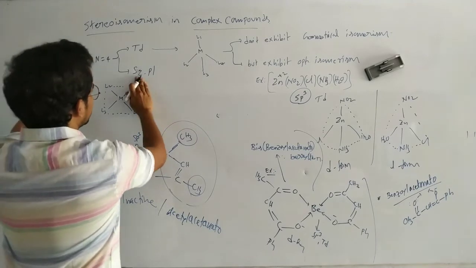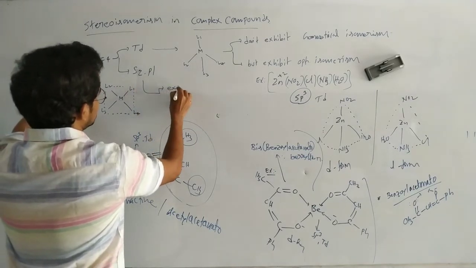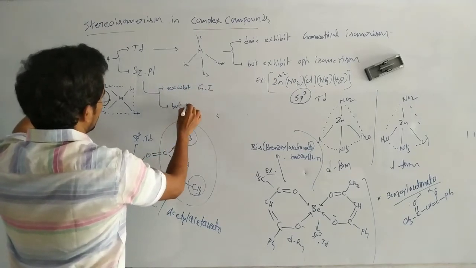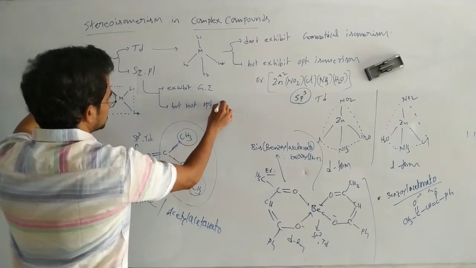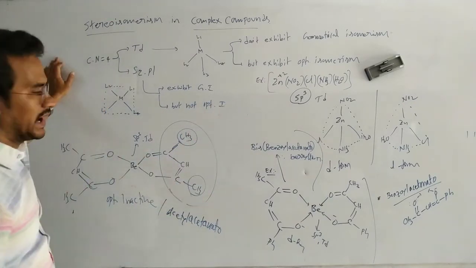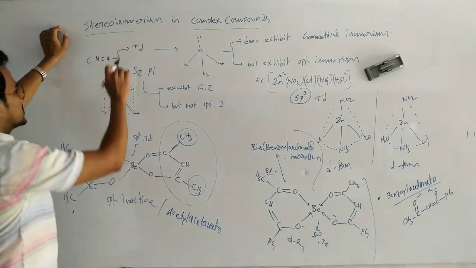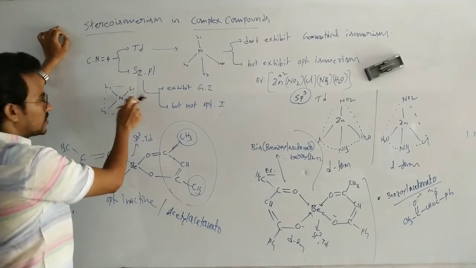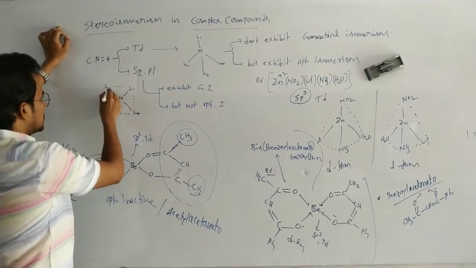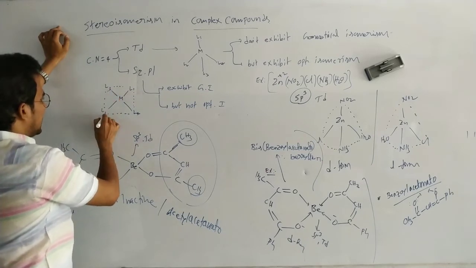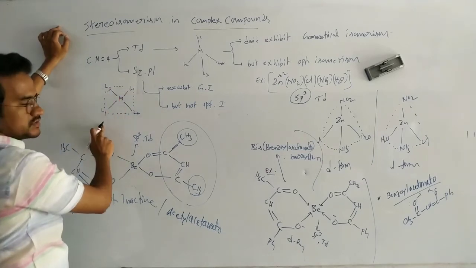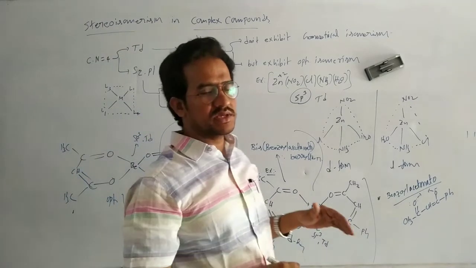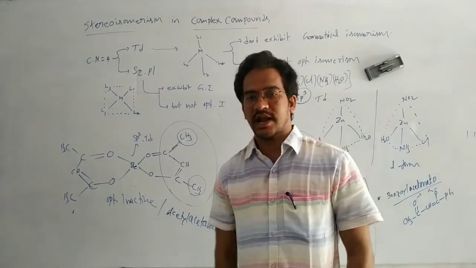This planar one exhibits geometric isomerism but not optical isomerism. Suppose L1 and L1 are on the same side, it is a cis isomer. If L1 is on the opposite side, it is a trans isomer. So in square planar complex compounds, we can have geometric isomerism, cis and trans.